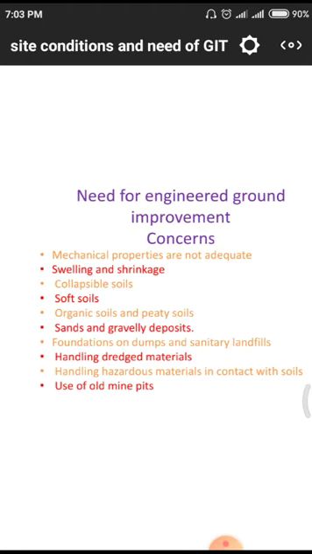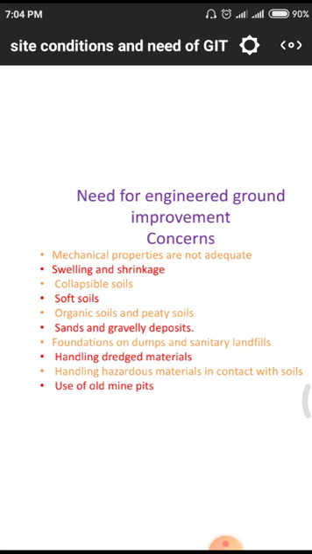Why? Because soil also has mechanical properties. If it is strong, it will bear a huge amount of load. If it is in a brittle condition, it will fail easily under a small load. Next is swelling and shrinkage. Normally we observe swelling and shrinkage in black cotton soils. In these soils, due to huge temperature changes between the summer and rainy seasons, swelling and shrinkage occurs.